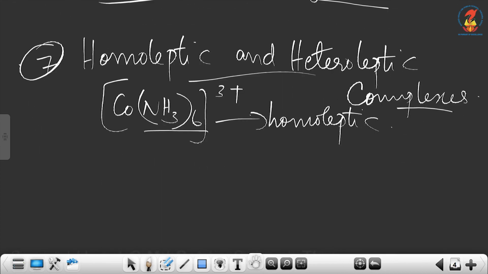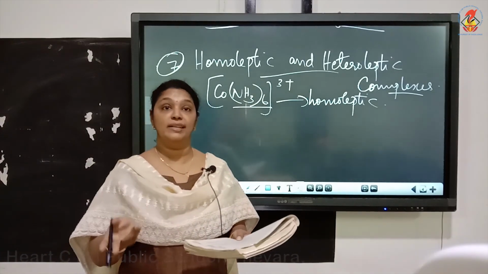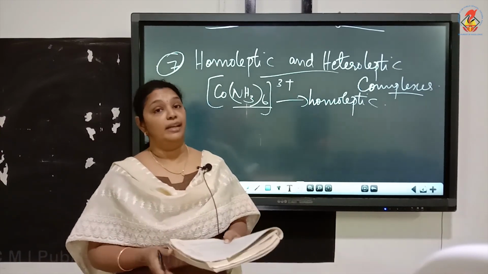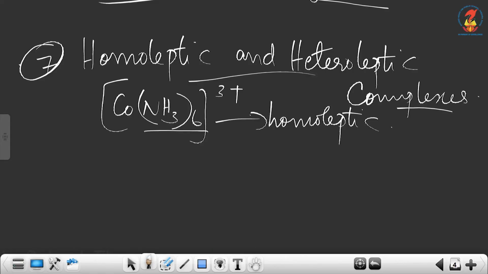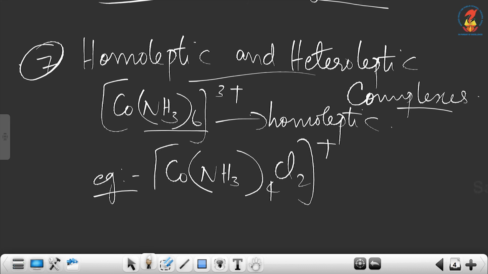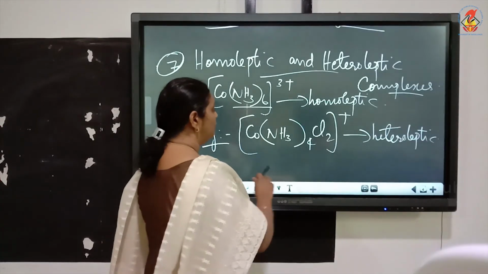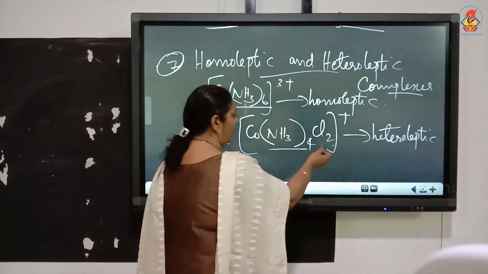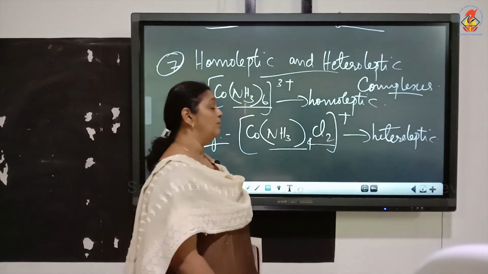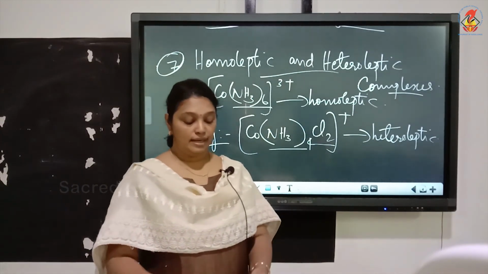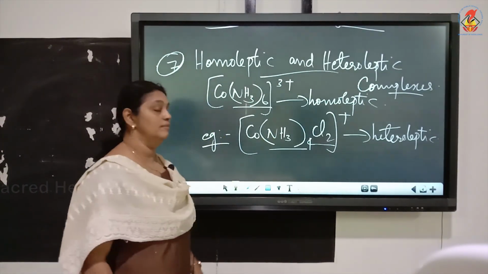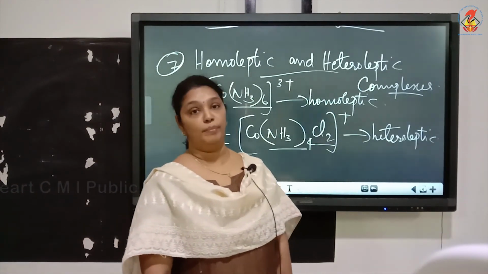Now, heteroleptic complexes means the complexes in which a metal is bound to more than one kind of donor groups. For example for heteroleptic is [Co(NH3)4Cl2]+. This is heteroleptic. Why is this heteroleptic? Because there are two types of donor groups. There are 4 ammonia and 2 chloride ions. So they are heteroleptic complexes. So these are the 7 terms used in the study of coordination compounds. Thank you.